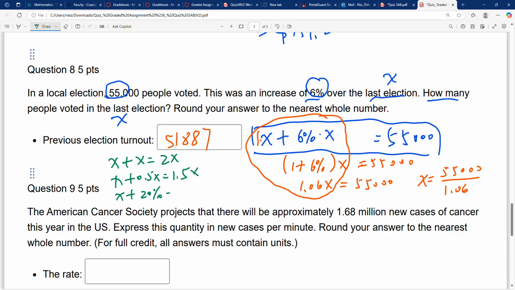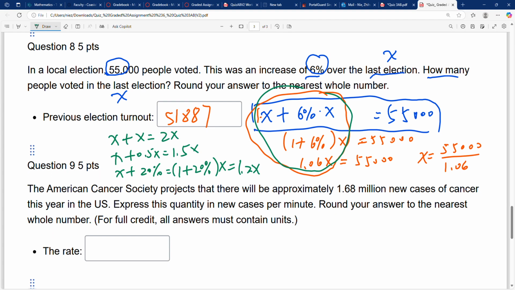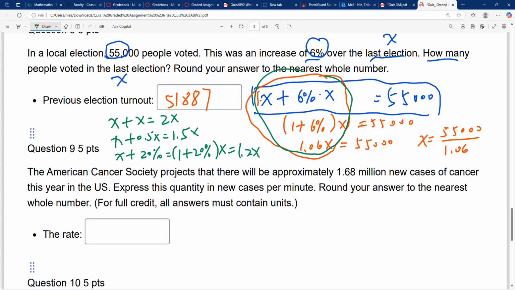And 1x plus 20% of x equals 1 plus 20%, times x. 20% is 0.2, so it's 1.2x. So here is similar; the calculation is similar.